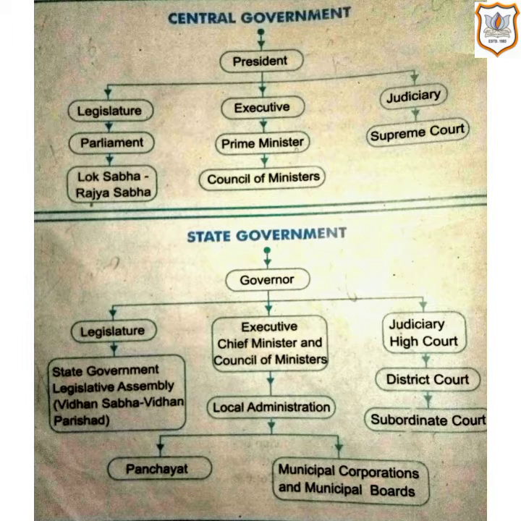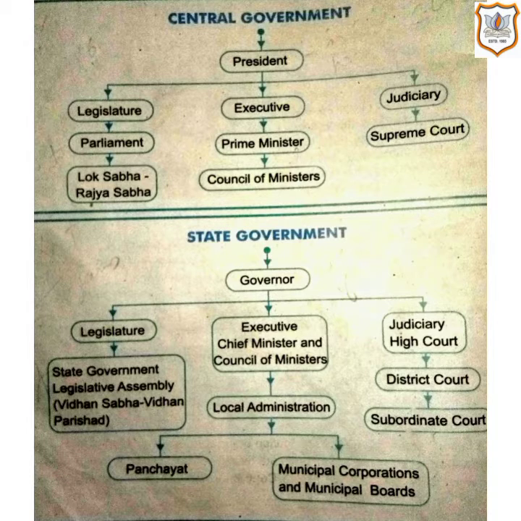Under him, we have the three organs, that is the legislature, where law is being passed. In the parliament, we have the Lok Sabha and the Rajya Sabha. A bill, when passed in majority in the house, that is the Lok Sabha and Rajya Sabha, becomes a law. Now, this law is being executed by the executive, under which the Prime Minister and the Council of Ministers are there.